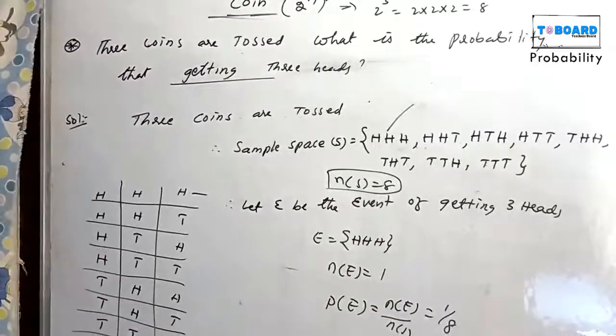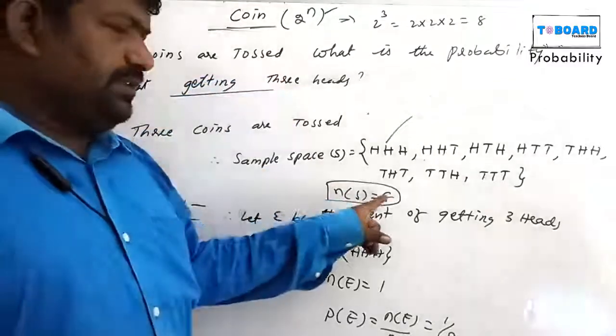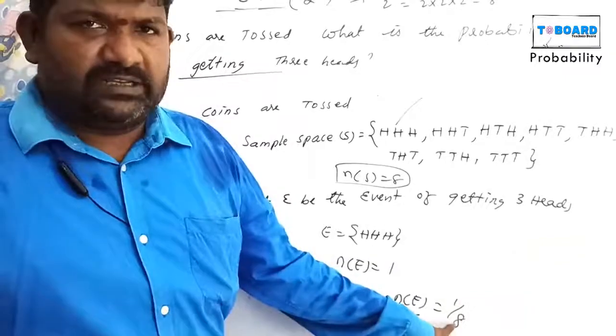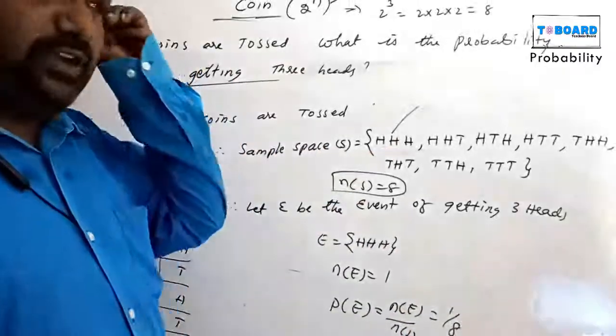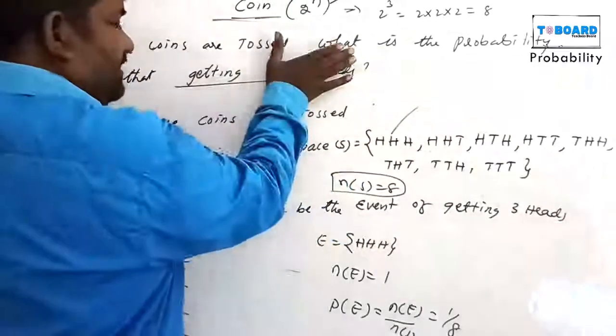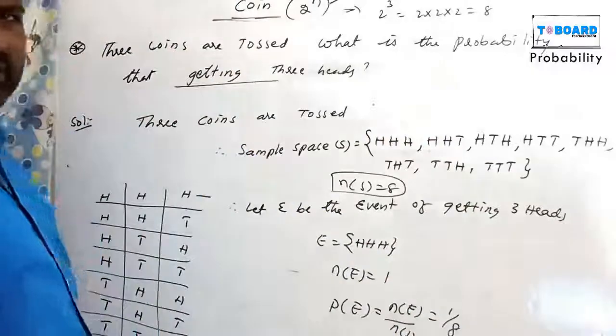Suppose the same question changes. 3 coins are tossed. 3 coins tossed means the sample space n of S, the denominator, is 8, which is common. 8 is common, the numerator is different. It depends on the question. What is the probability of getting 3 tails? 3 tails means only one chance, so 1 out of 8. 8 is common.